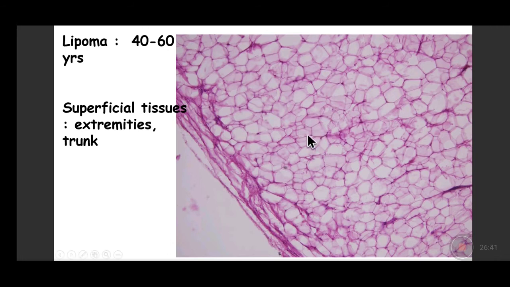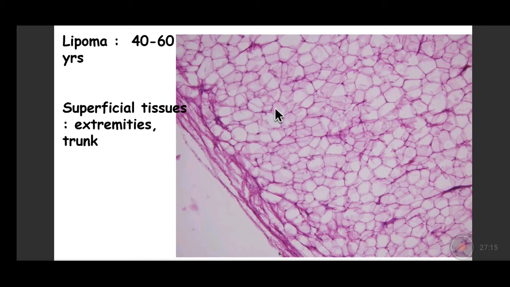Now I will spend less time on this because Dr. Ishu has already shown you. This is the fibrous capsule present at the periphery, and it is formed of mature adipose tissue cells. So a tumor of mature adipocytes all looking similar to each other, with very tiny nuclei compressed at one end of the cell, is a lipoma. How to differentiate it from the subcutaneous fat where it usually occurs? It will be encapsulated, while the subcutaneous fat will be present as lobules and won't be encapsulated.